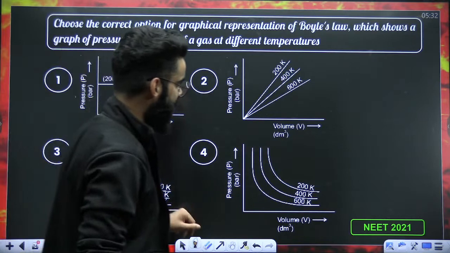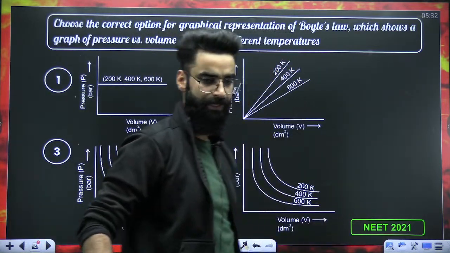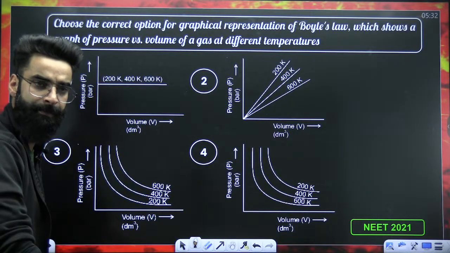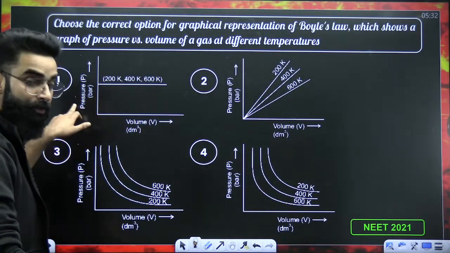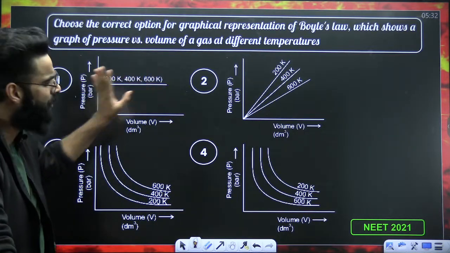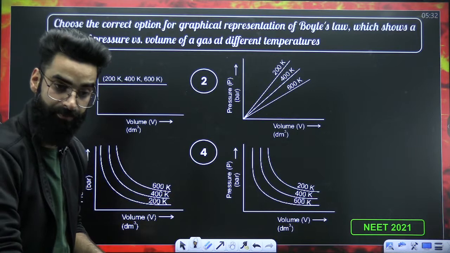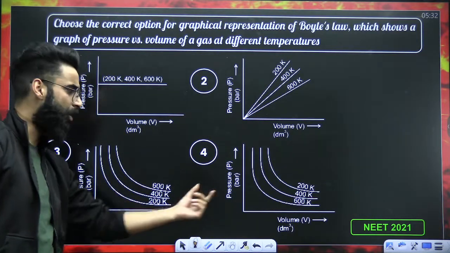Similarly, one more same question which was asked in your NEET 2021. Look at the question and you tell me the answer. The graph is between pressure and volume. Is the pressure volume graph a straight line? No. Pressure volume graph is a rectangular hyperbola. So it can be either option C or option D.